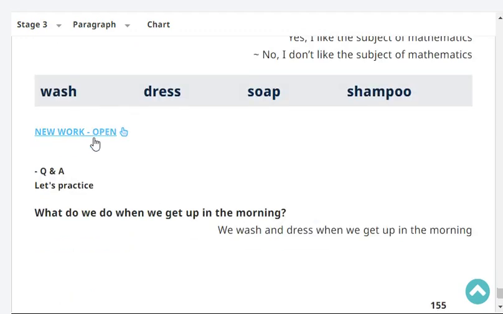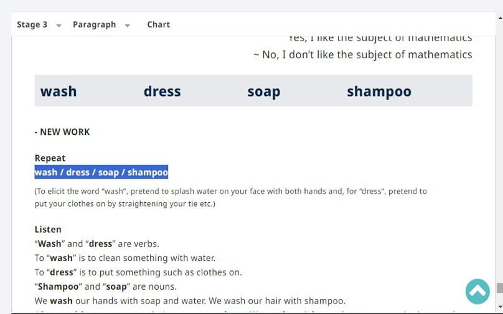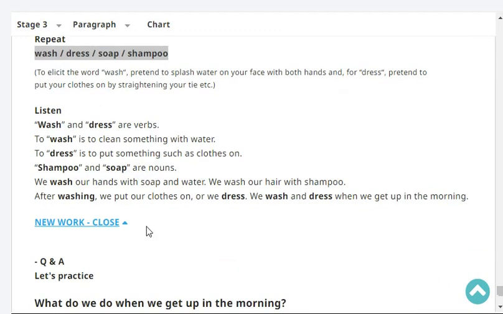Next repeat. Wash, wash, dress, dress, soap, soap, shampoo, shampoo. Very good. Okay, listen. Wash and dress are verbs. To wash means to clean something with water. To dress means to put something such as clothes on. Soap and shampoo are nouns.